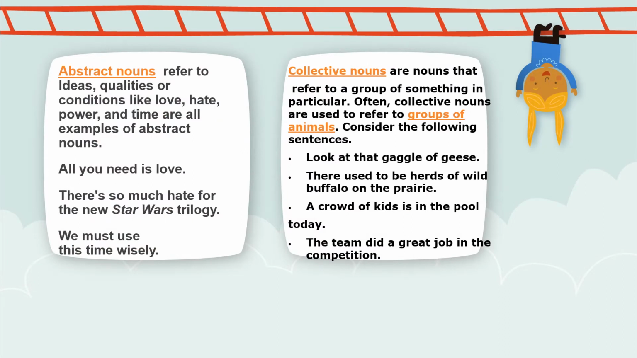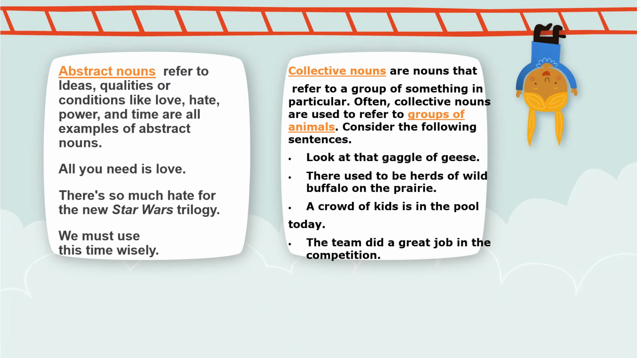Now, moving on with another type of noun, that is abstract nouns. Abstract nouns are those nouns which refer to ideas, qualities, or conditions like love, hate, power, and time also. They are all examples of abstract nouns. Example I'll give you is, all you need is love. So love is something you have to feel. It cannot be shown. You cannot see it. You cannot hear it. There is so much hate. So hate again is an example of abstract noun. We must use this time wisely. So here wisely is abstract noun.